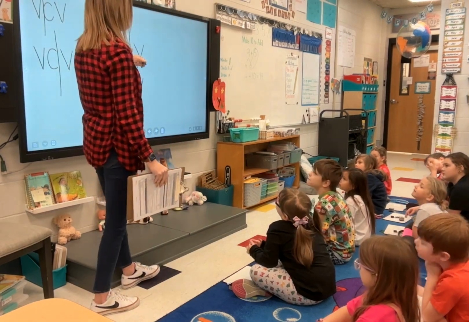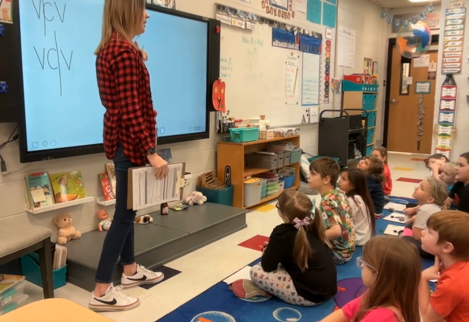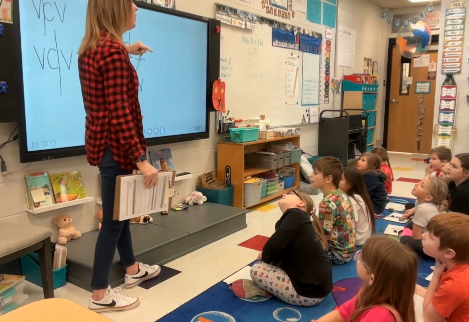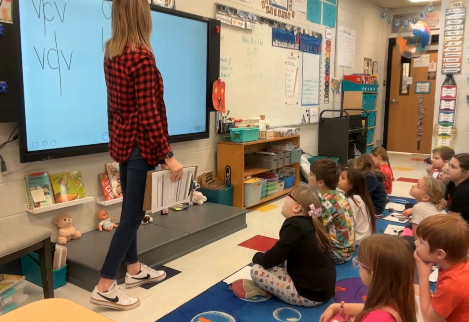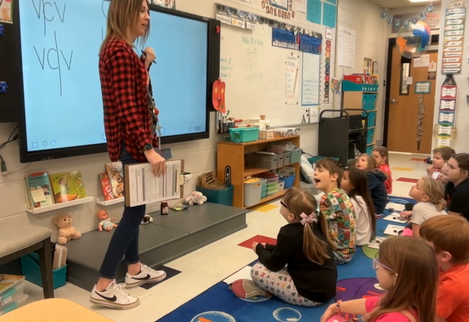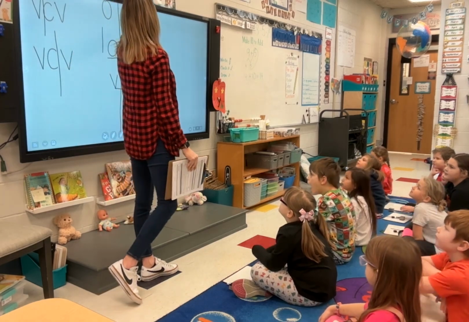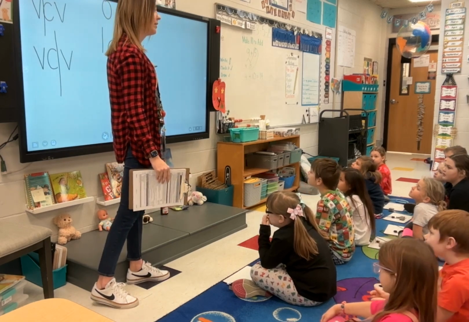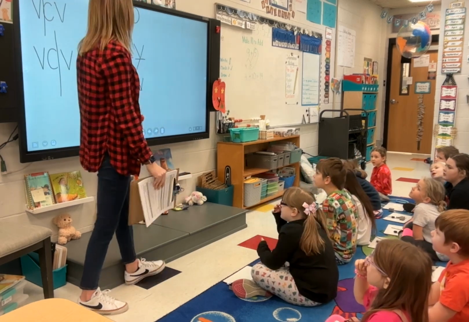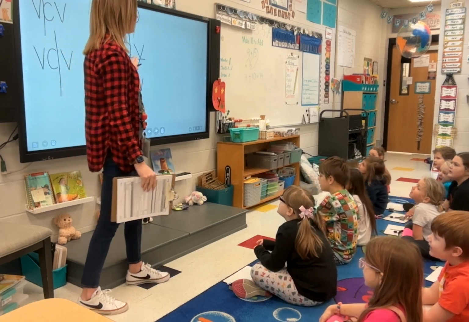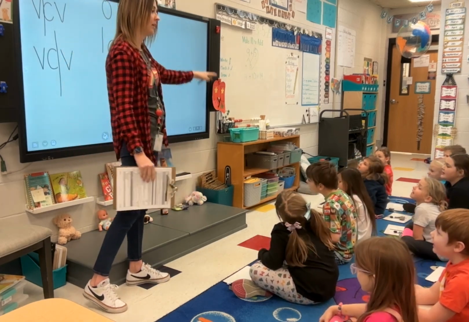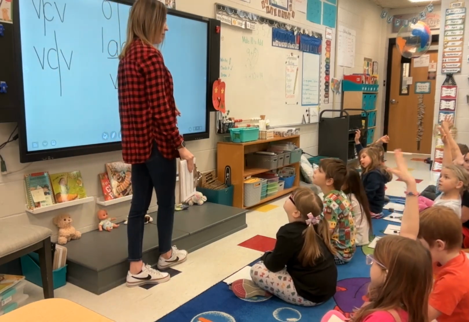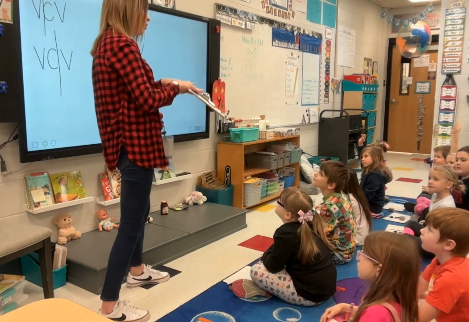So that first syllable, everybody, is it open, closed, or magic E? Open. Very good. If it's open, the vowel will be long. Next syllable, is it open, closed, or magic E? Open. If it's open, the vowel will be long. And since it's more than one syllable, our Y is going to say E. First syllable, lay. Next syllable, dee. The word is lady. What's a lady? You may know a synonym for lady. What do you think, Paisley? Woman. Lady and woman mean the same thing.